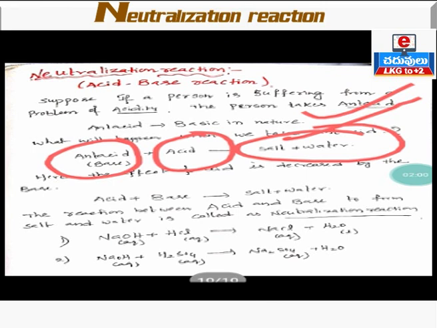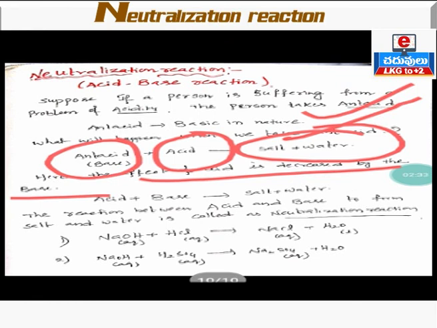Now say, what happens in our stomach when we take antacid? A neutralization reaction takes place when we consume an antacid tablet. Clear? Here, the effect of the acid produced in our stomach is decreased by the base, the antacid. Remember that the effect of acid produced in our stomach will be decreased by antacid.